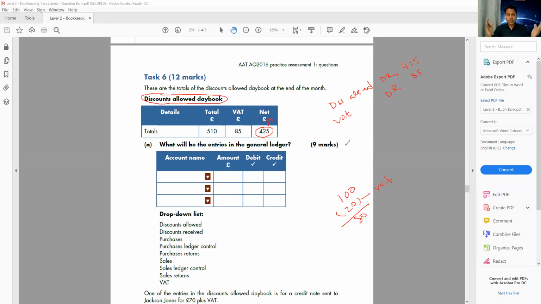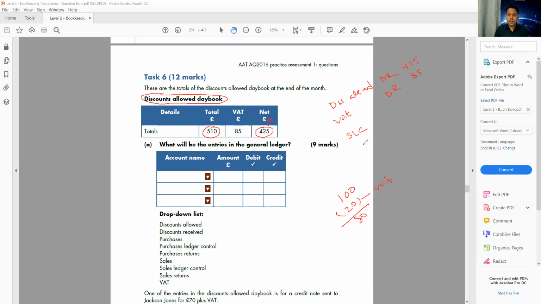All the credit customers together, I call them sales ledger control. So because of the discount, my customer is going to pay me £510 less, because I give them the discount.